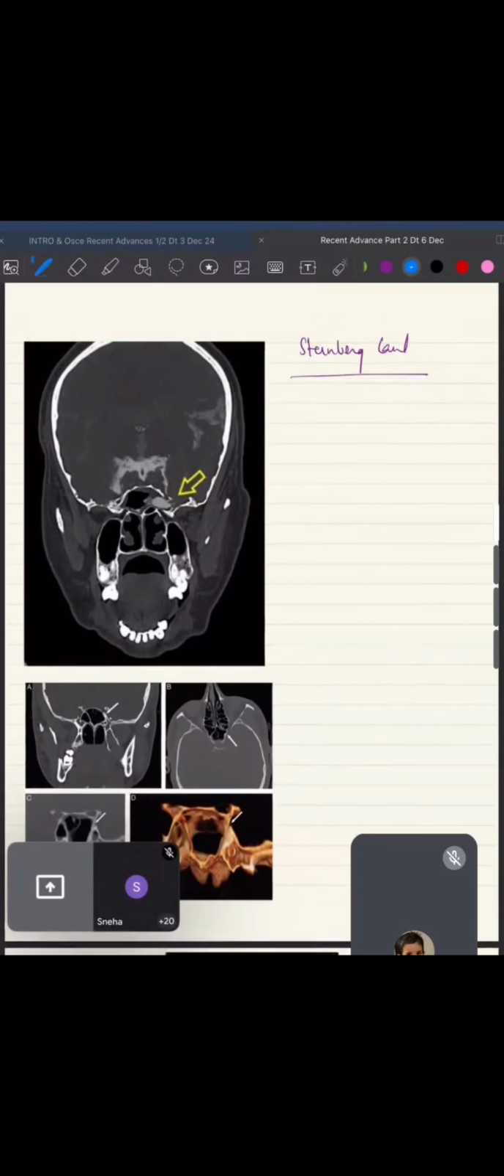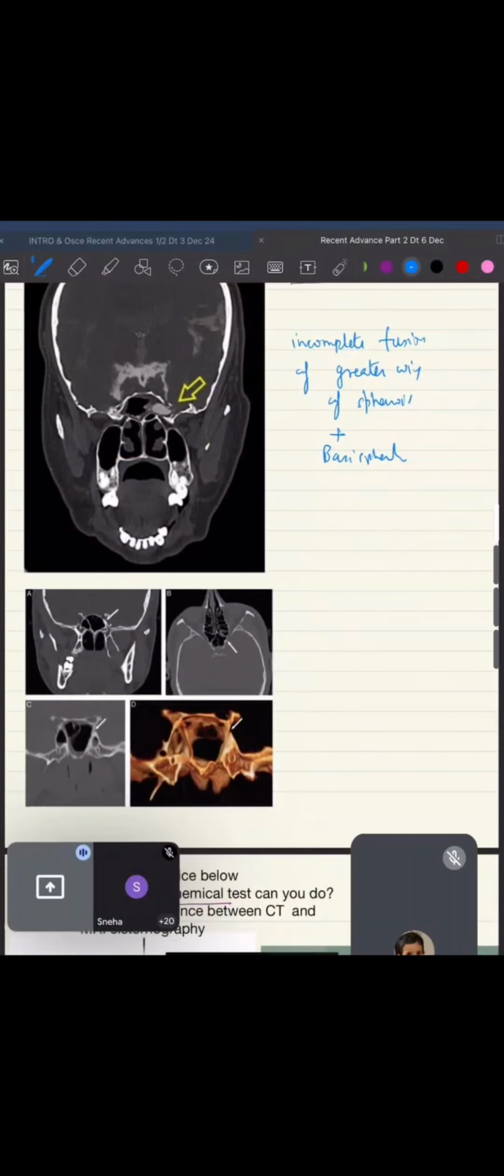Sternberg canal in itself is an OSCE. It's also called the lateral craniopharyngeal canal. And how is it formed? Basically, it's formed by incomplete fusion of the greater wing of the sphenoid to the basisphenoid. So these are the pertaining images which can be asked to you from the lateral LLCP.